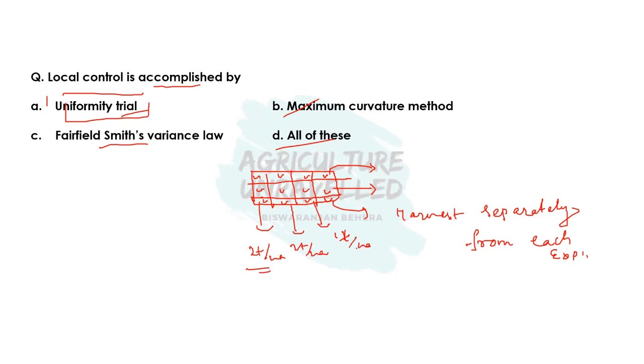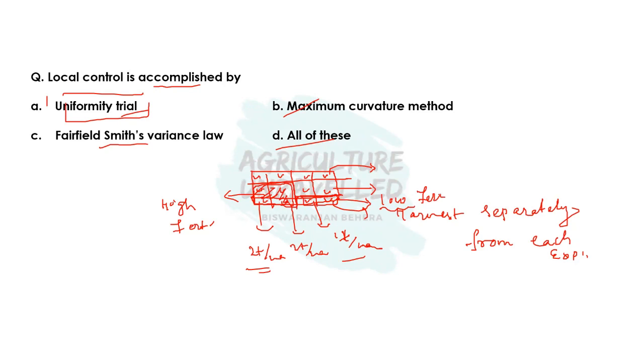Okay, so similarly we'll harvest the crop separately from each experimental unit and note down the quantity of yield, and based on this yield variation we'll group different experimental units. For example, from this experimental unit the yield level is higher, so we'll map this portion of the field as high fertility. Suppose from this portion the yield level is lower, so we'll group this experimental unit as the lower fertility level.